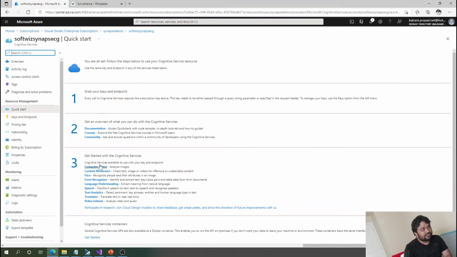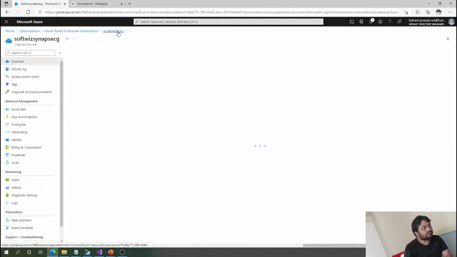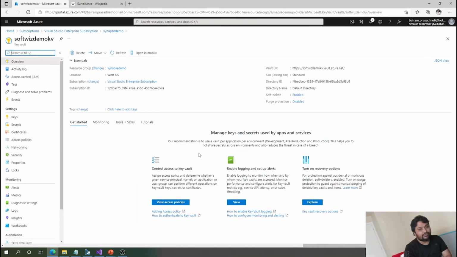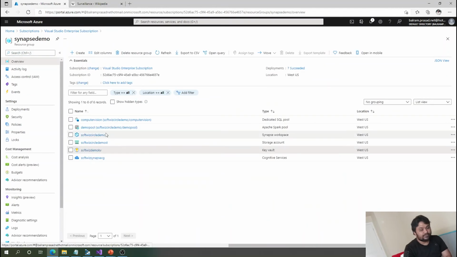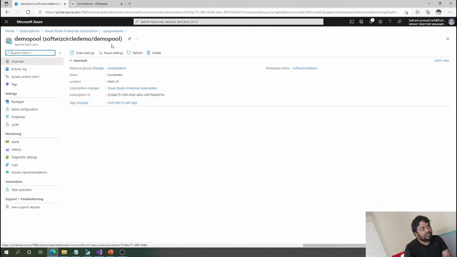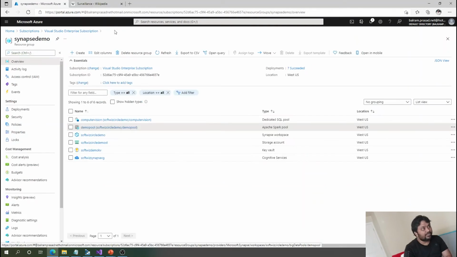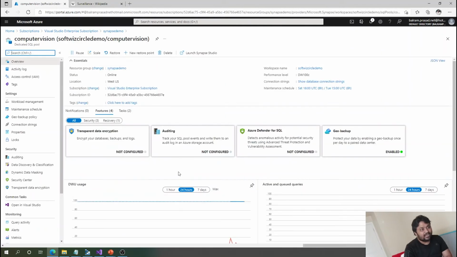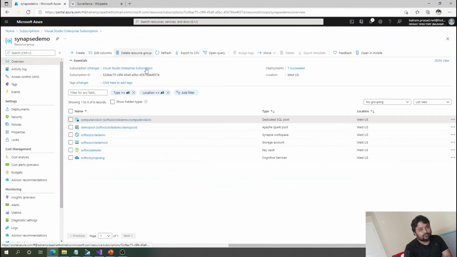Using these cognitive services, we are going to use computer vision and analyze the images. That feature we are going to do. And then we have created a Key Vault so that we can link our cognitive services to Azure Synapse using a key and other things. And we have also created a Spark pool, which is a Spark engine, where we are going to run some PySpark code and other things. And then we have a dedicated pool where that client application is sending data to insert in the record.